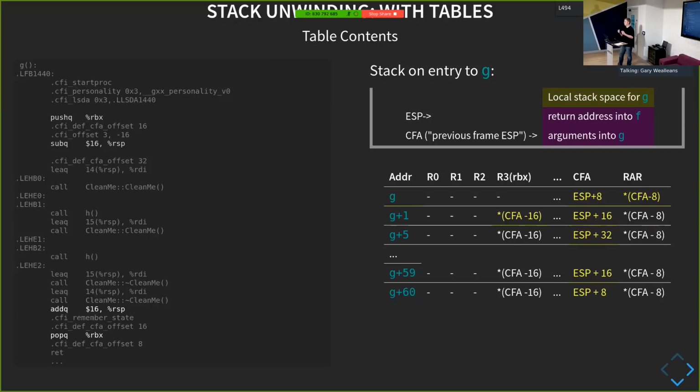So I know if I've just entered G, all the registers are exactly the same as they were before the call instruction. The only thing that's changed since the call instruction started to execute and when it finished is my instruction pointer has changed to the new function, and the stack pointer has been decreased by 8, and I've got the return address on the stack. And that's what this reflects. It says the CFA, which is the previous stack frame, has jumped up, so I've pushed something onto the stack. My return address is just below me on the stack, and every other register is the same. It doesn't change. So for stack unwinding, you only really care about caller saved registers.